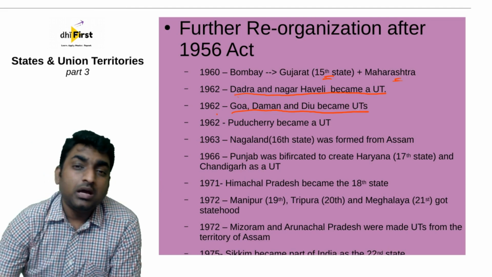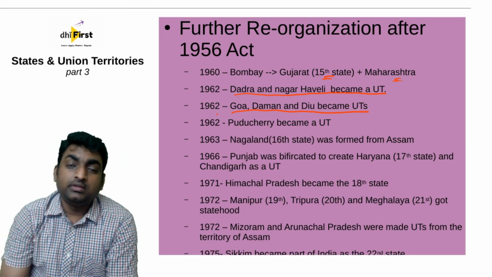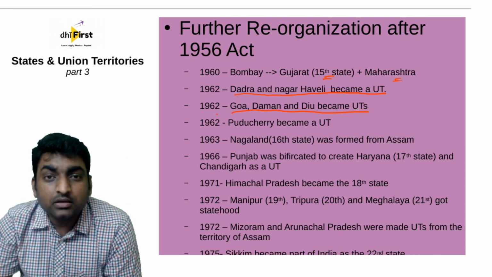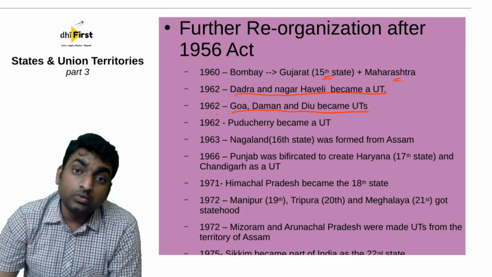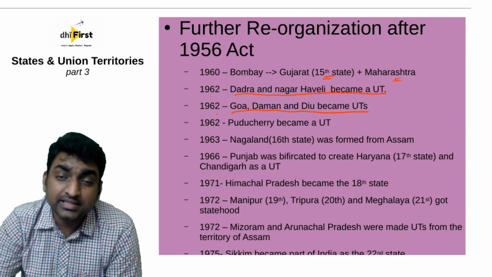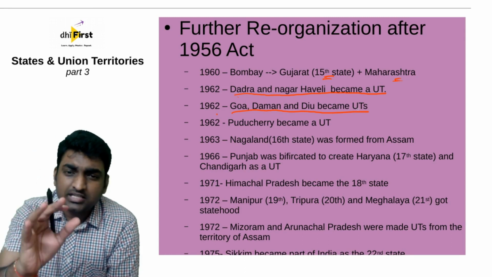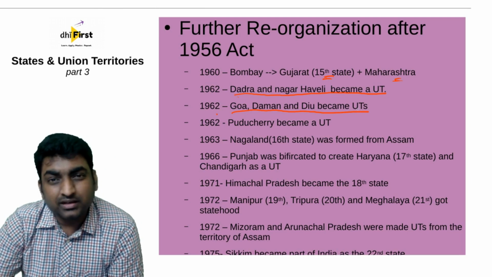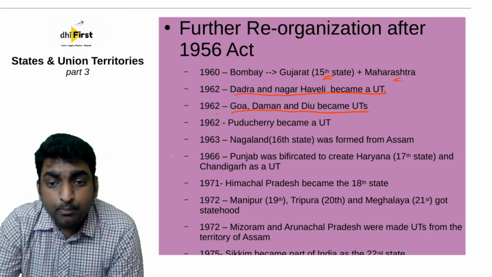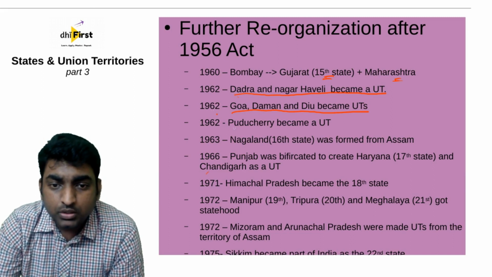Please remember, let us not go deep into it, as in who ruled these states and what exactly happened with them. For that, maybe we can learn them when we do India after independence, which is part of the mains examination. However, for prelims, let's not get deeper into it. This much of information is quite enough for you. Okay. And in 1962, the same year, again, Puducherry, which was called Pondicherry at that point of time, became a union territory.